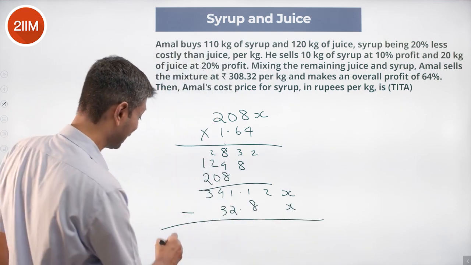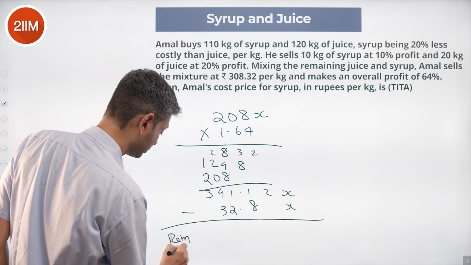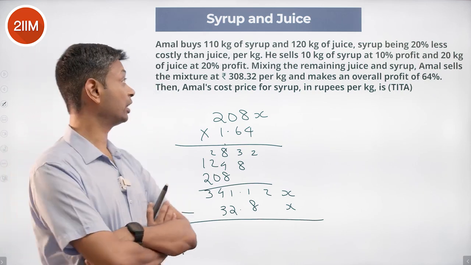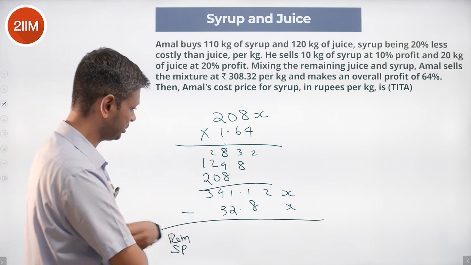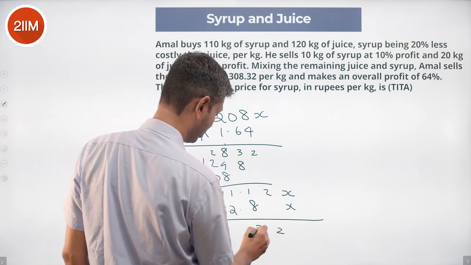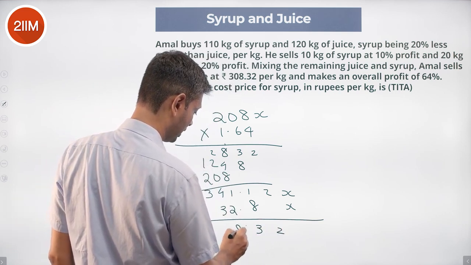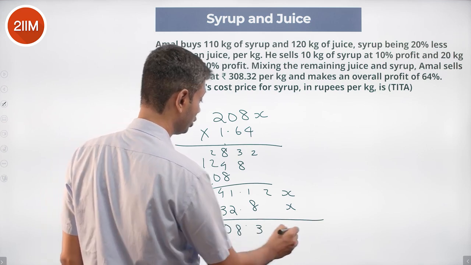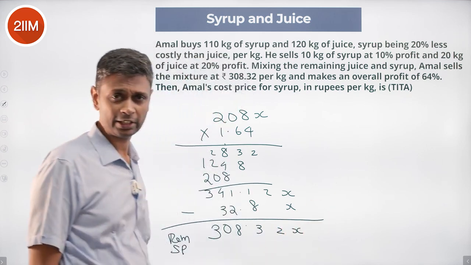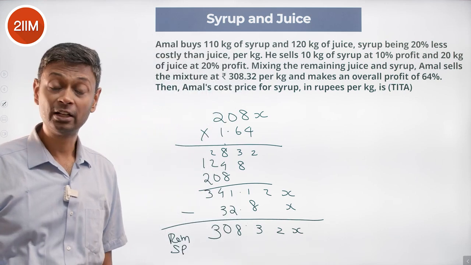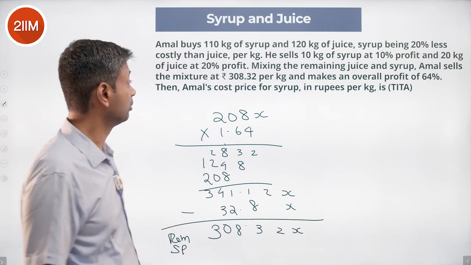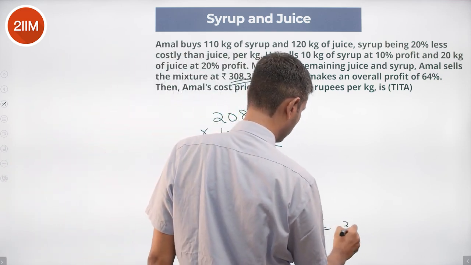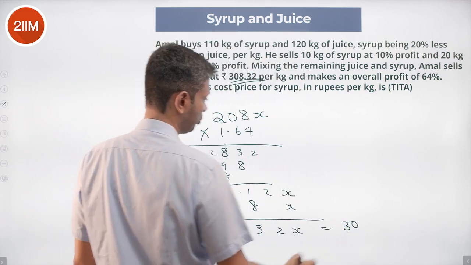Nice. This is the remaining selling price. Selling price of the remaining. What is remaining? 100 kgs of syrup and 100 kgs of juice. Subtract this from this. This is 308.32x. Nice, brilliant. I'm really glad my eyes lit up when I saw this number because I've seen this. What is this equal to? It is 308.32